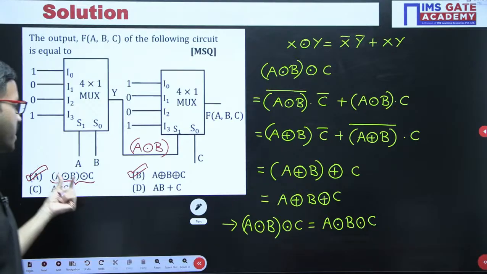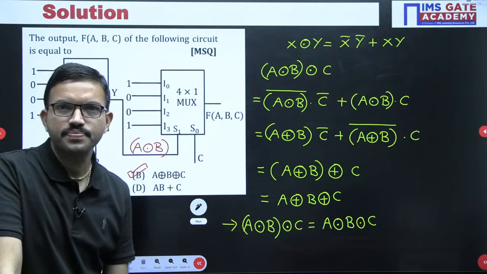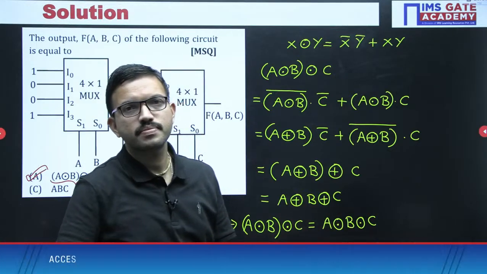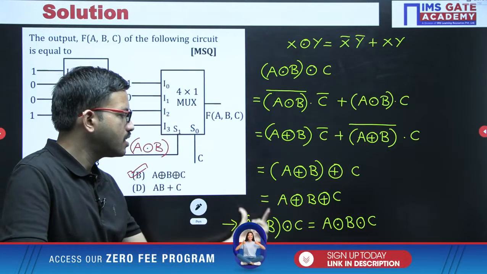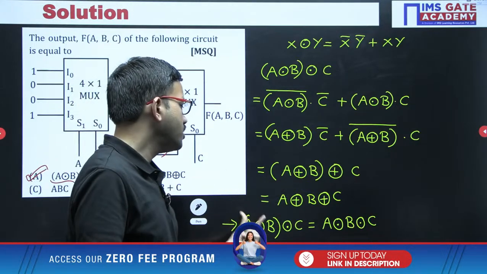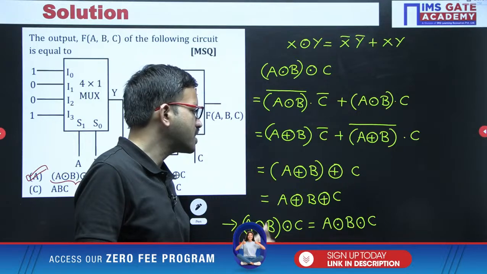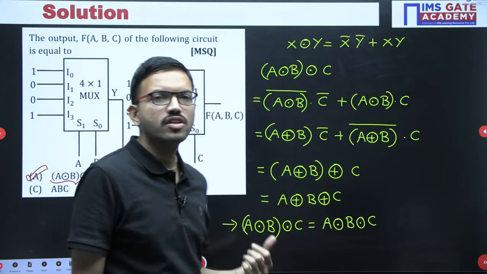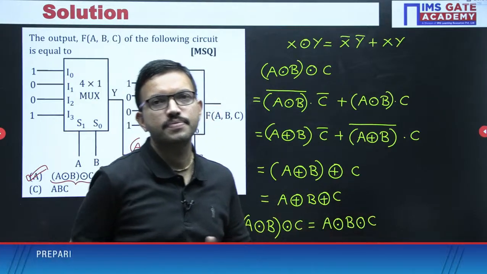Here you are having A XNOR B and then XNOR with C. That one here I have written as A XNOR B XNOR C. So what is the difference between the left hand side expression and the right hand side expression? Just for reference I am giving the hint. Here you are performing XNOR operation on 2 variables and then with the third variable, whereas here directly you are getting XNOR operation among the 3 variables.